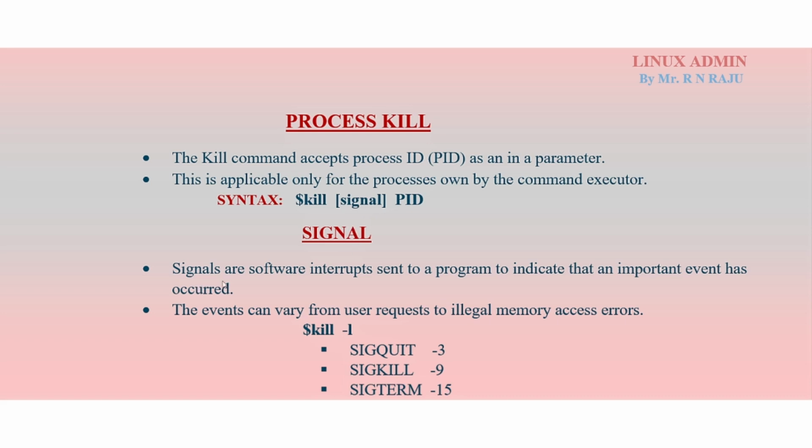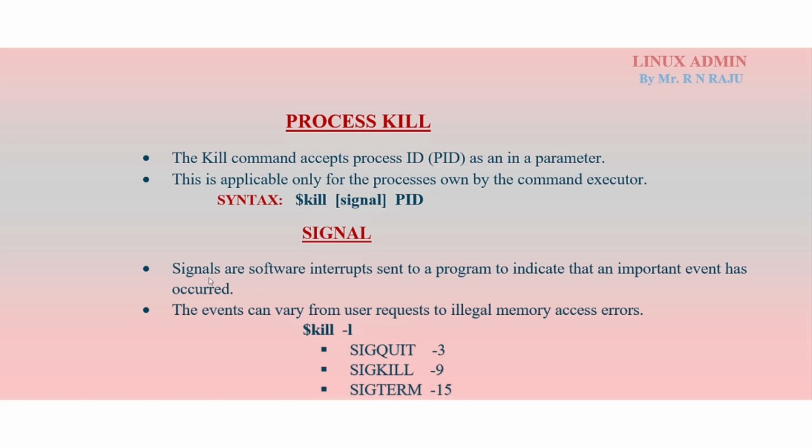Signal means software interrupts sent to a program to indicate that an important event has occurred. The events can vary from user request to illegal memory access errors. So if you want to verify the signals, kill space hyphen L is the option, but a lot of signals are there. But in Linux the three important signals are signal quit, the id value 3, signal kill, the id value 9, signal term, the id value 15.